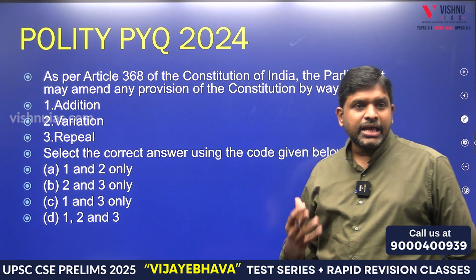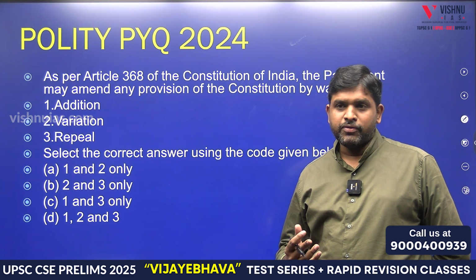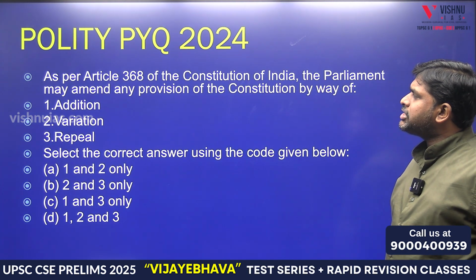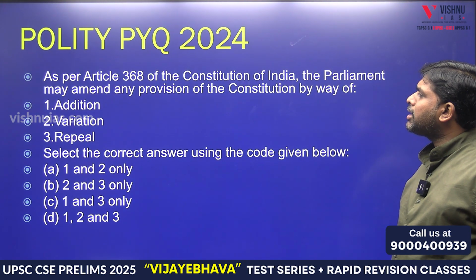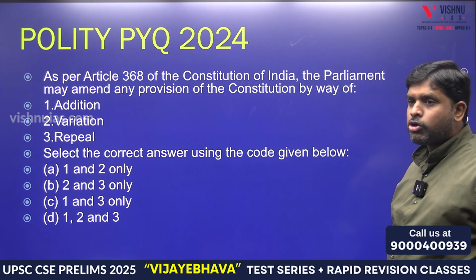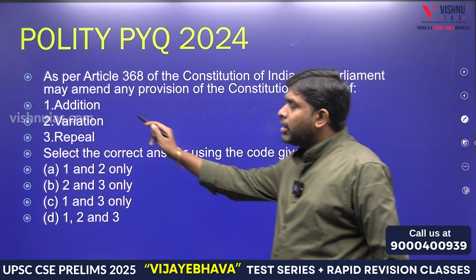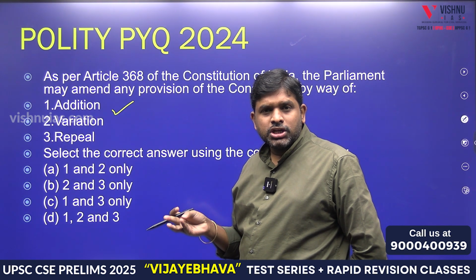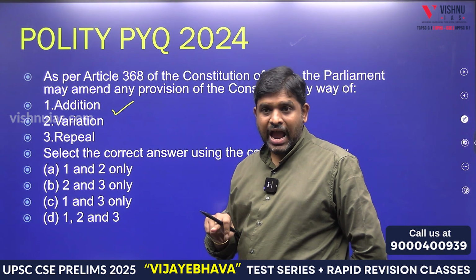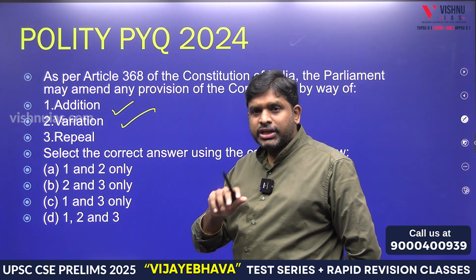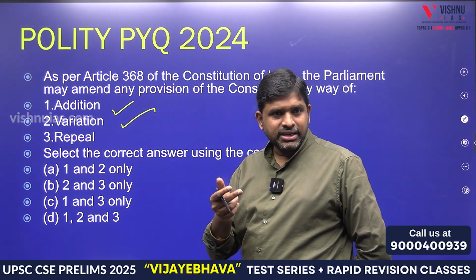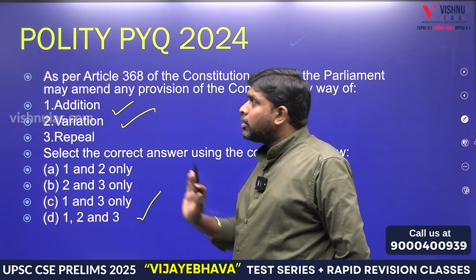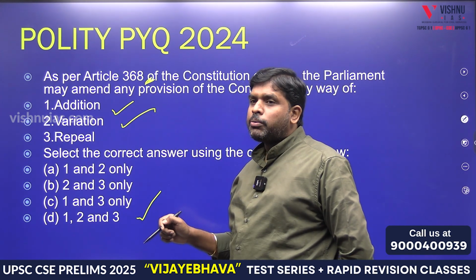What type of questions are they asking? As per Article 368 of the Constitution of India, the Parliament may amend any provision of the Constitution by way of addition, like socialist, secular, integrity. We added, we varied, we amended, altered, we repealed, we removed also. So the answer is... today's topic is what?